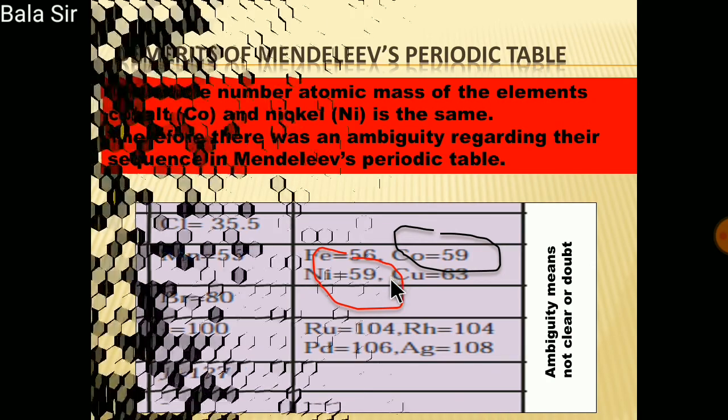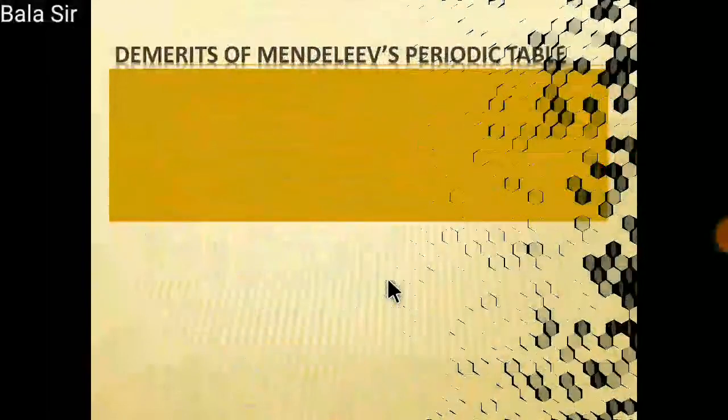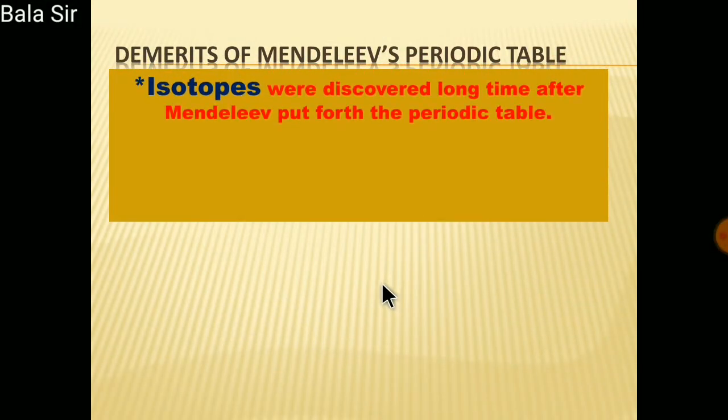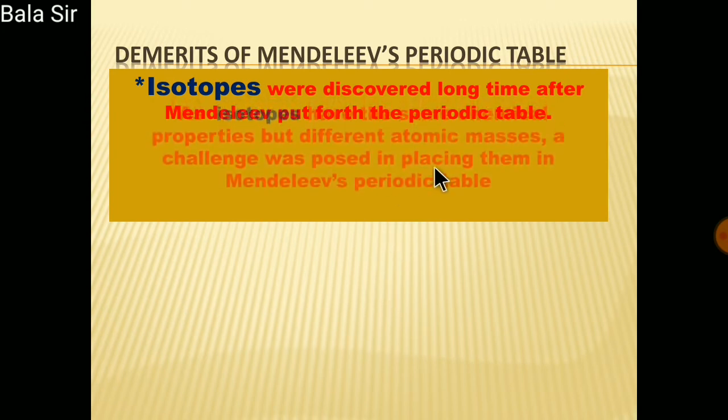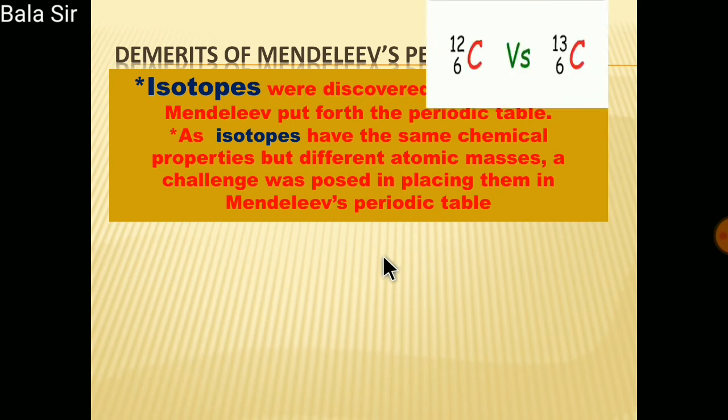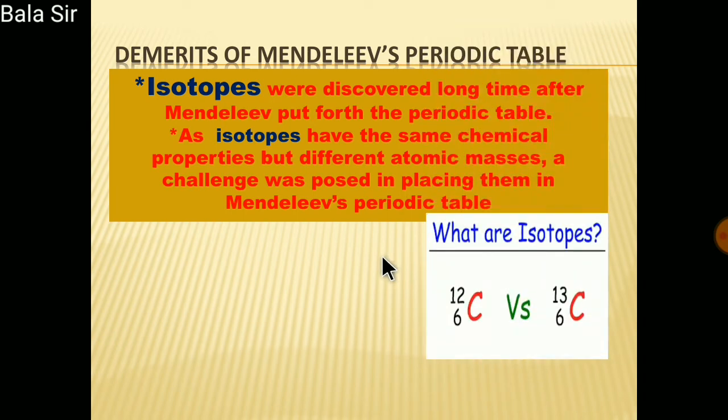The second demerit of the periodic table was isotopes. Isotopes were discovered a long time after Mendeleev put forth the periodic table. As isotopes have the same chemical properties but different atomic masses, a challenge was posed in placing them in Mendeleev's periodic table. Let me explain what we mean by an isotope.